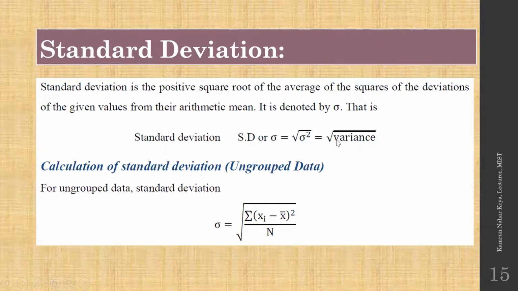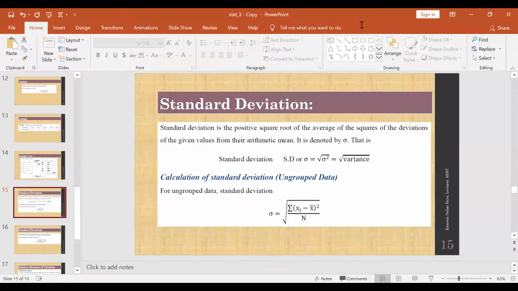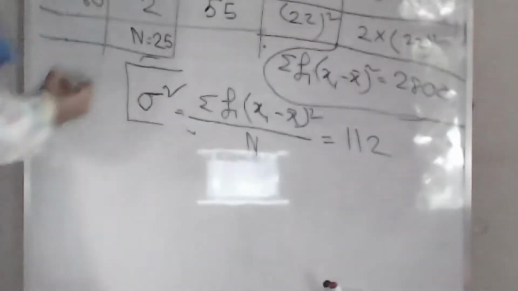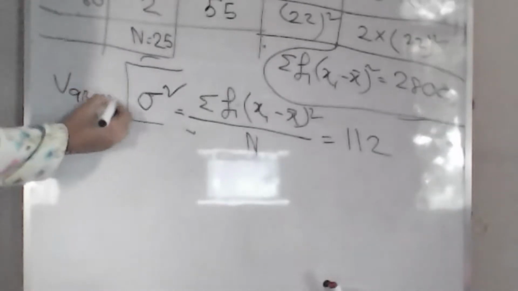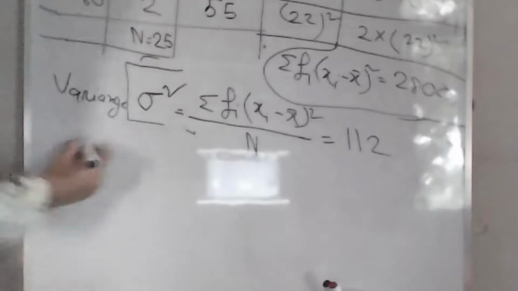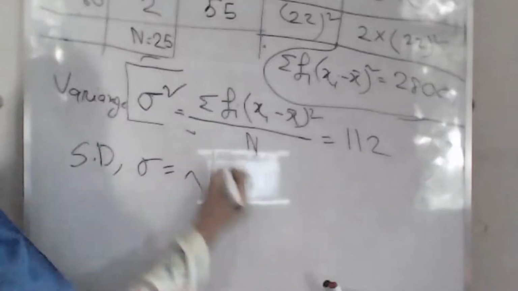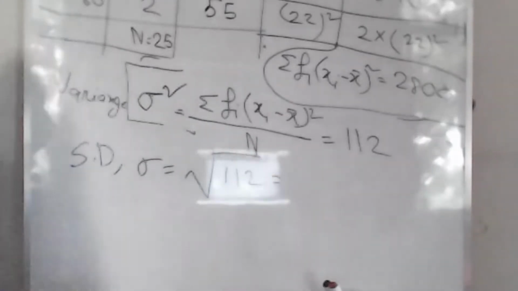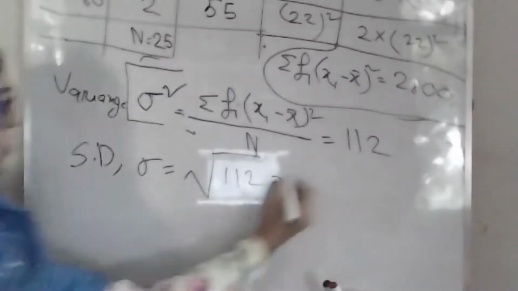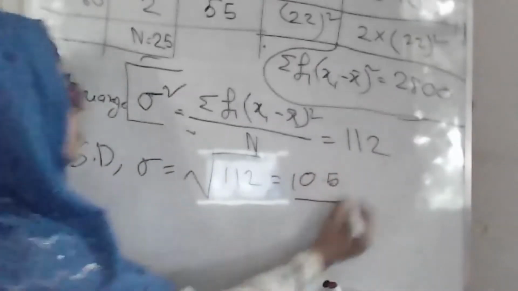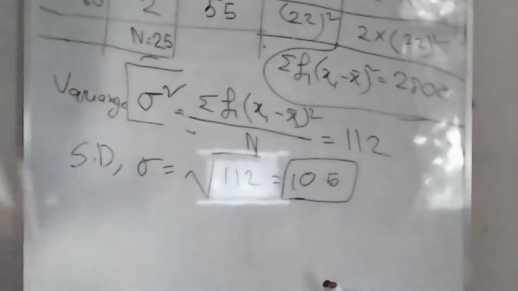I have already shown how to calculate the variance. So for this problem, it was a variance, so the standard deviation is 10.5 approximately. So this is the standard deviation of this problem.